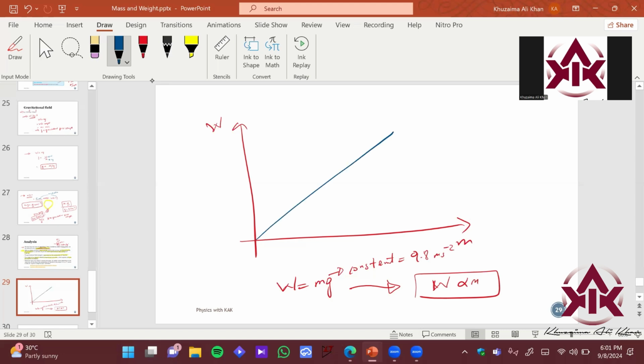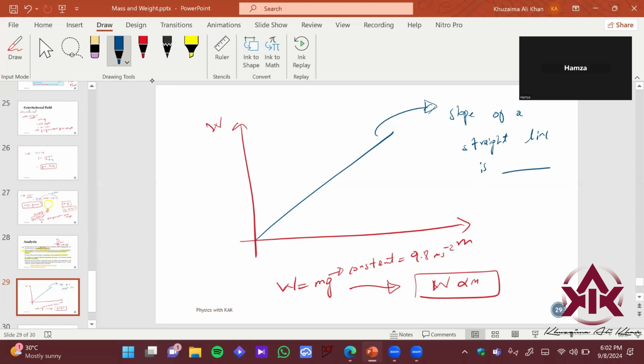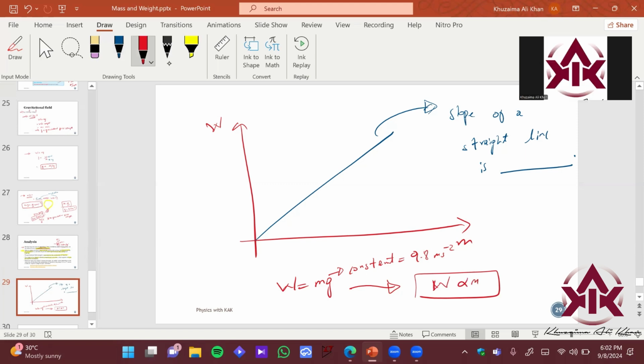It's a straight line. And if you recall in basic mathematics class, the slope of a straight line is what? Acceleration? No, the slope of a straight line. If you have a straight line and you calculate its slope using any two points, let's say point A and point B, will it be constant or varying? Constant. If you take points A, C, or points C, B, or points A, B, you get the same value of m. That is constant.